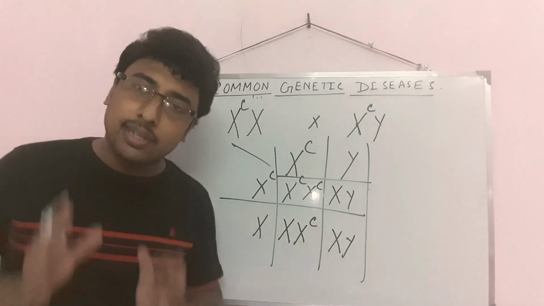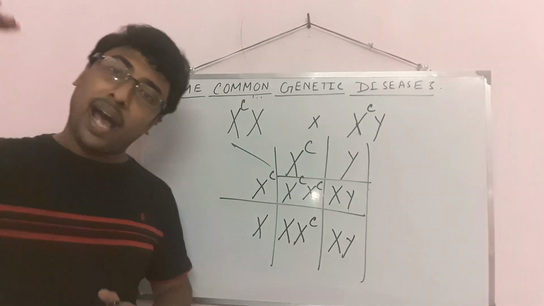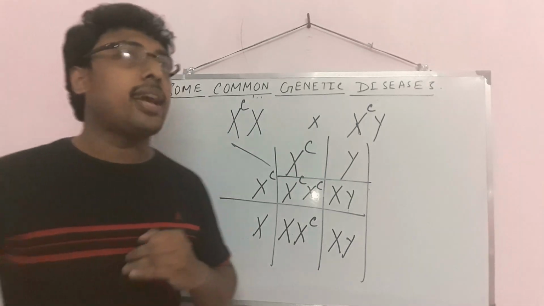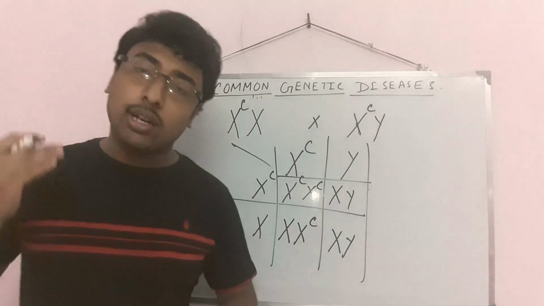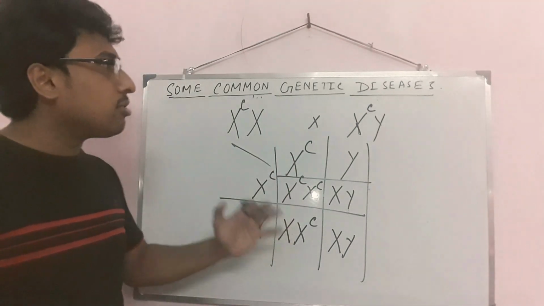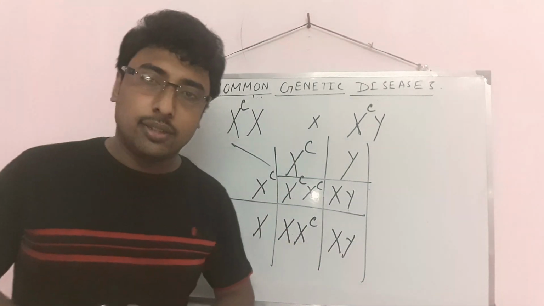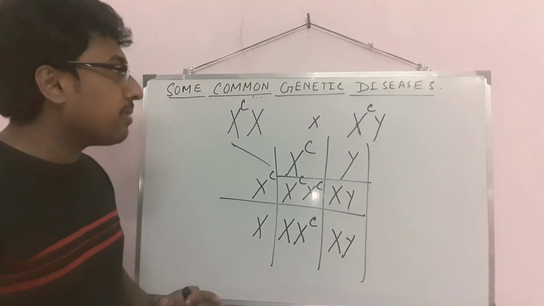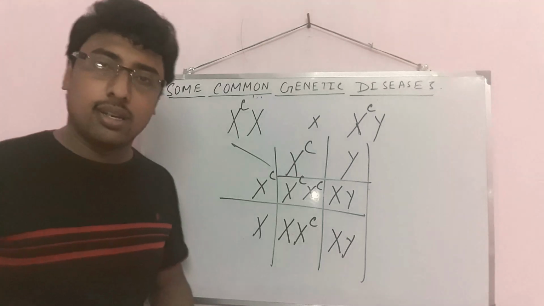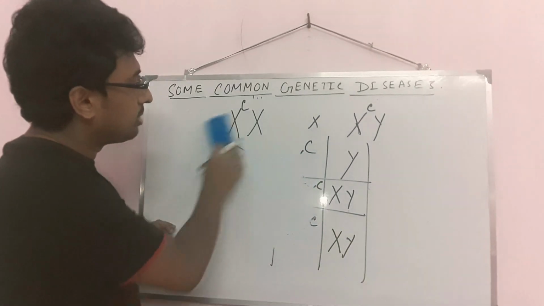So these are some genetical diseases, where the parent is affected or the parent is a carrier. So what will be the next generation? What will be the effect in the next generation, or what will be the percentage that the next generation will be affected? You can find it by this. You can easily identify it with the help of it. That is very much important. You can also practice this checkerboard by taking some genotypes.